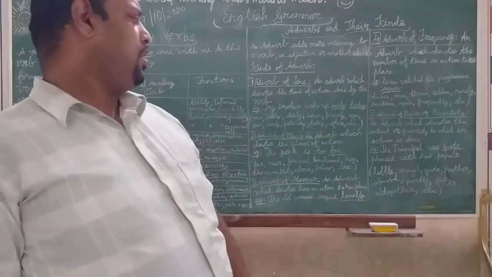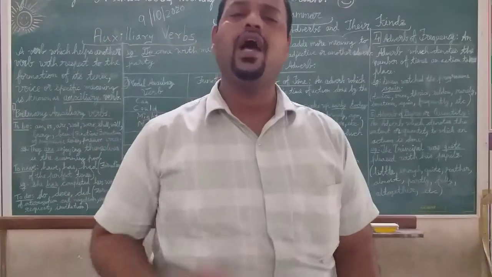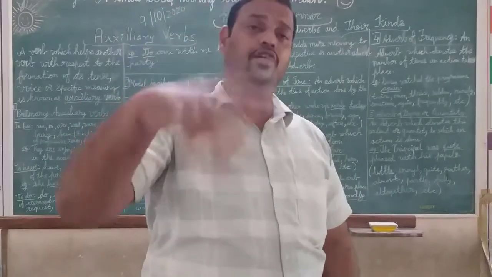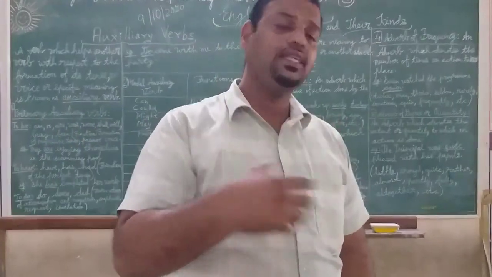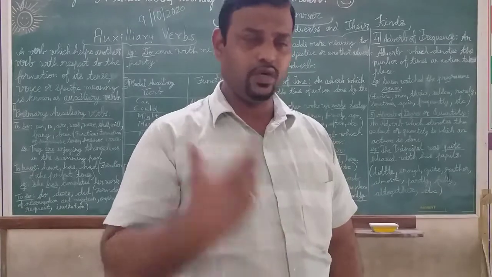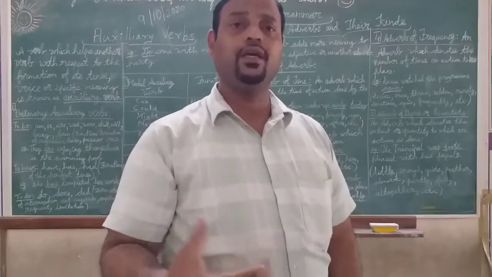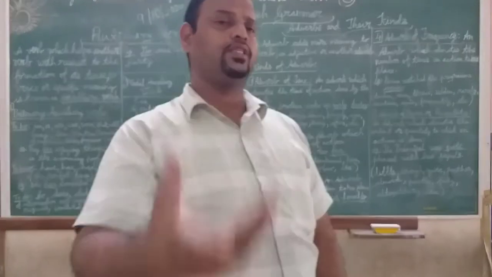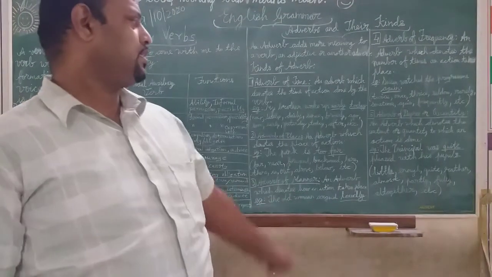The old woman argued loudly. How did she argue? Loudly. The manner of action is loudly. She is arguing. That is the action, that is the verb. Okay. But how is she arguing? Loudly. So, the manner of action. Okay. How the action takes place.